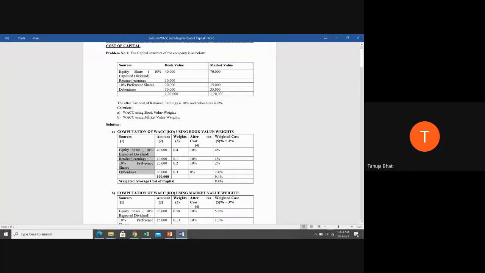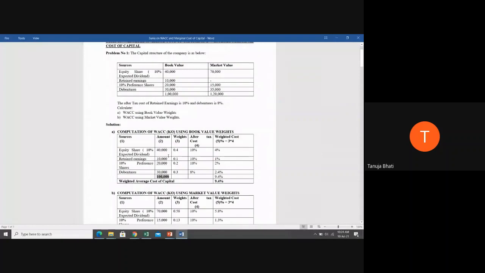Now first we are going to calculate using book value weights. Can anyone tell me which values I will write in column number 2? When I have to calculate WACC using book value weights, what value am I going to write, the market value or the book value? Yes, students? Book value. Very good. As it is given in the question, we just copy it here in the solution: 40,000, 10,000, 20 and 30. As it is, we have written, and we have written the total as well.